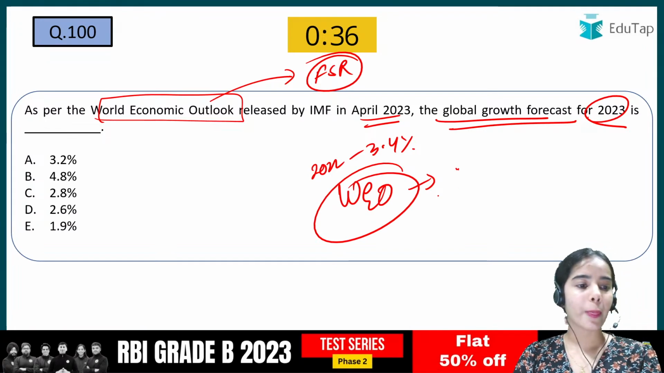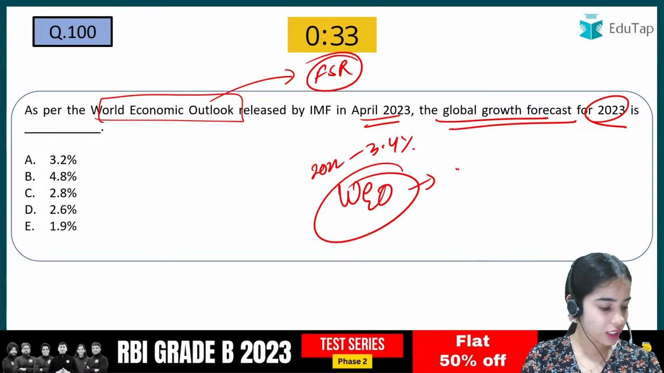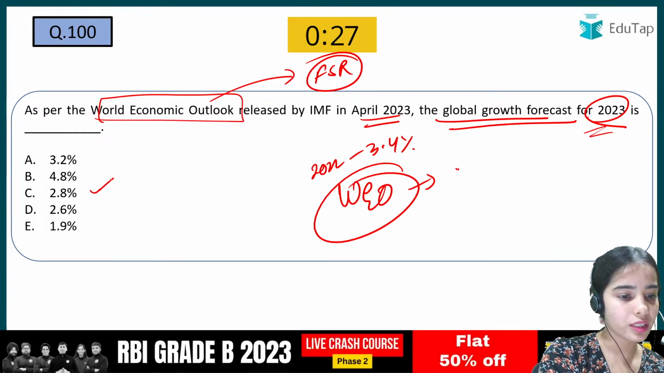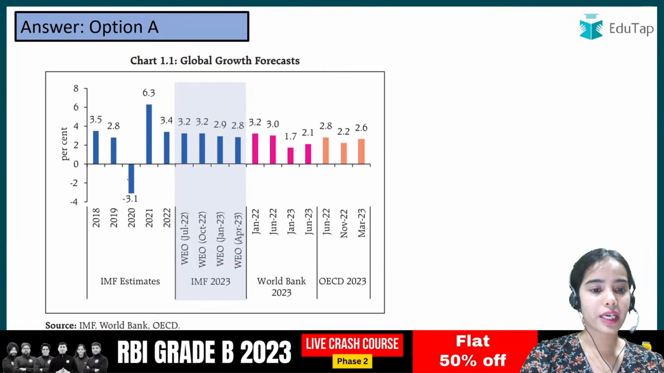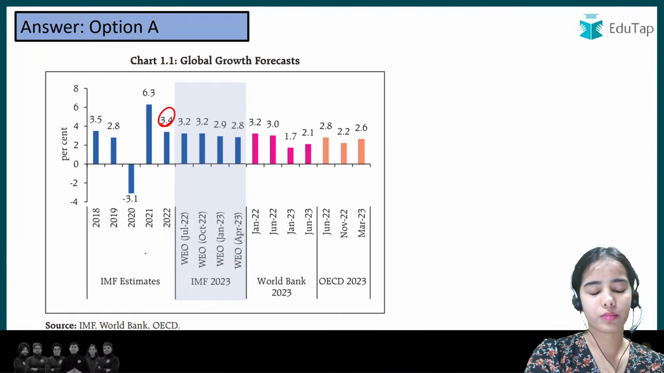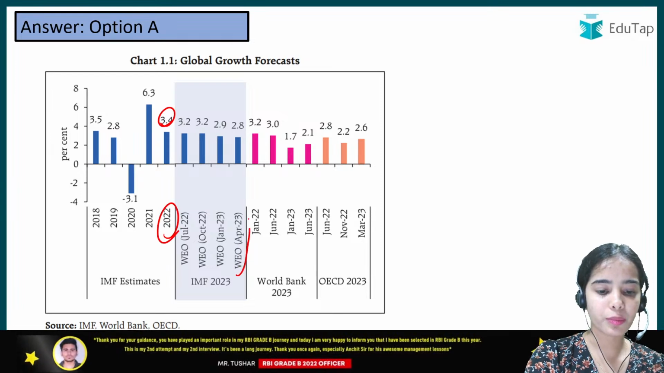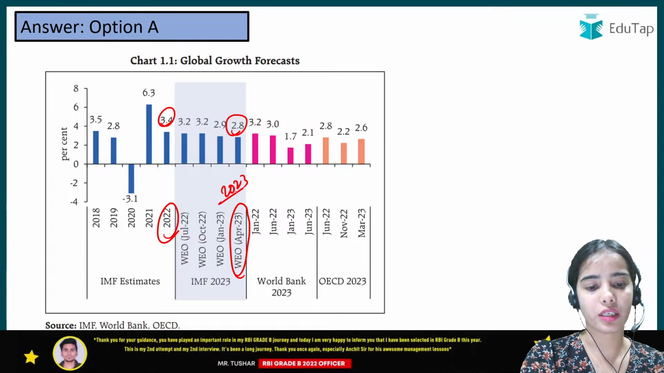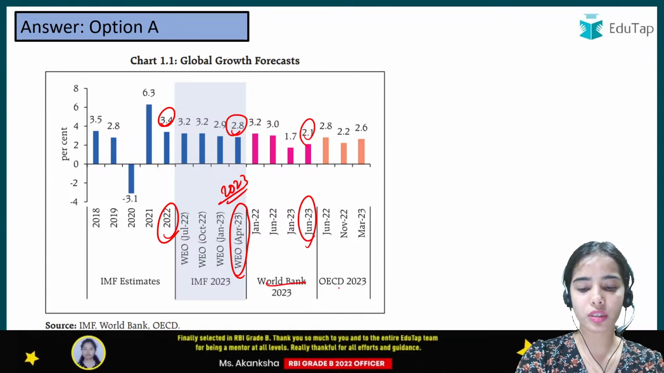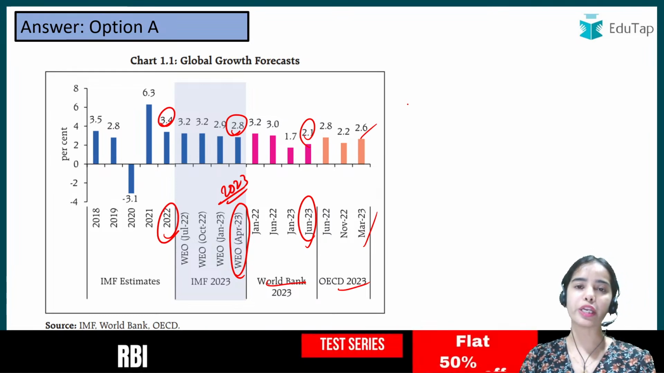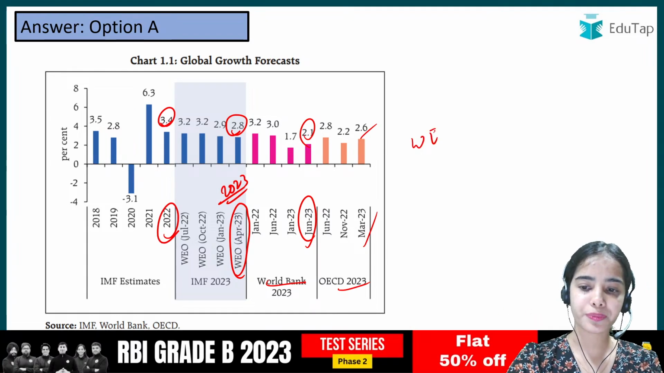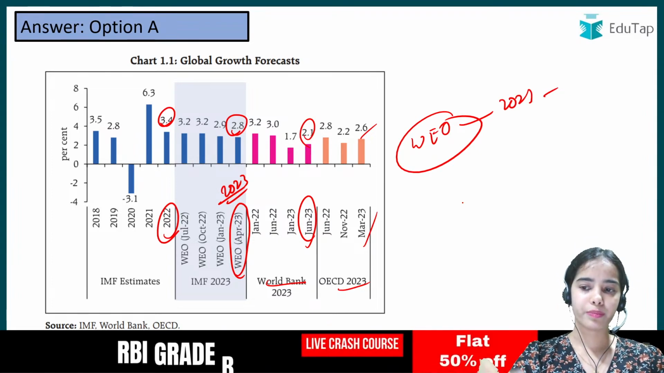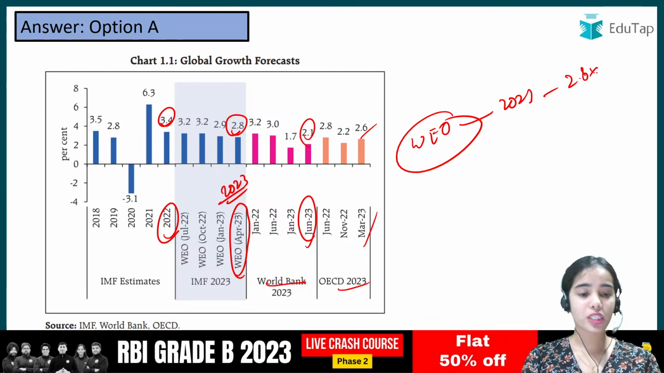So here tell me that as per the World Economic Outlook, the global growth forecast for 2023, so I'm getting the right answer, that is 2.8%. Yes. So here 3.4% was the forecast for 2022, and the World Economic Outlook has given the forecast of 2.8% for 2023, and the World Bank and the OECD have also given forecasts for 2023. Okay, so the World Economic Outlook has given the forecast for 2023 that the global growth expectation is 2.8%. Okay, so this was the last question for today.